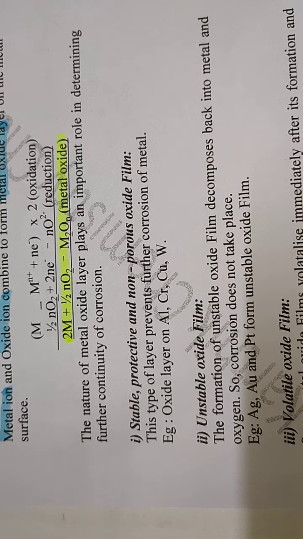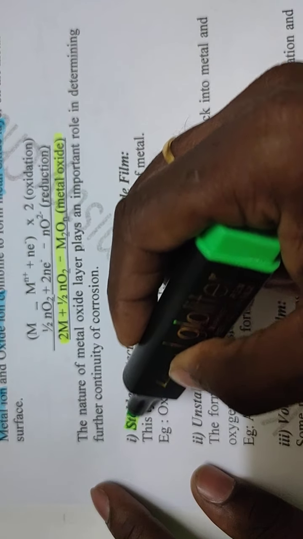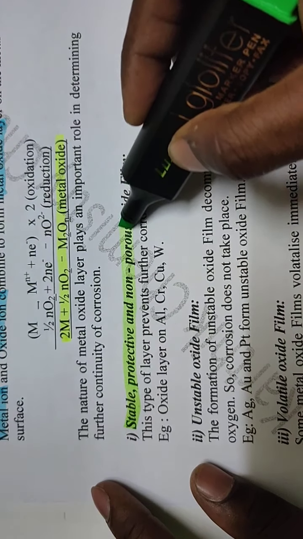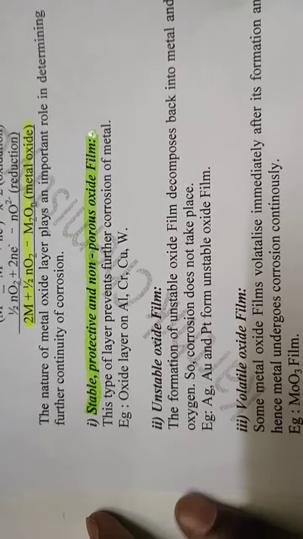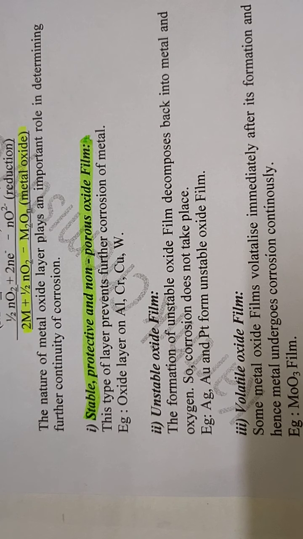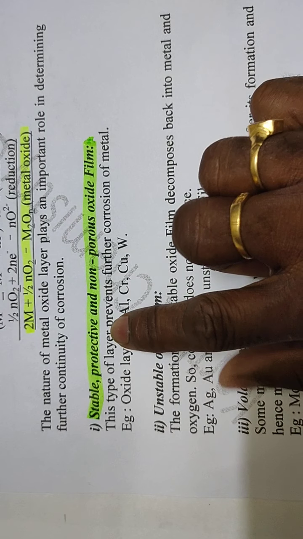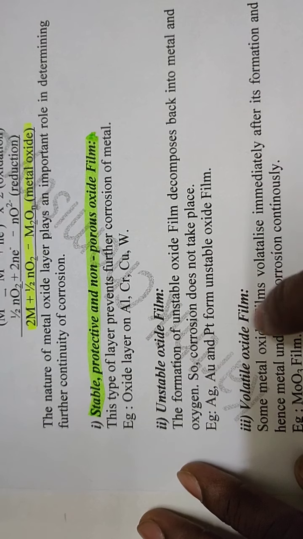So, for example, the first one is the stable, protective and non-porous oxide film. Some corrosive metal layer which is formed on the metal surface may be stable, protective and non-porous. So what are the examples of such cases?